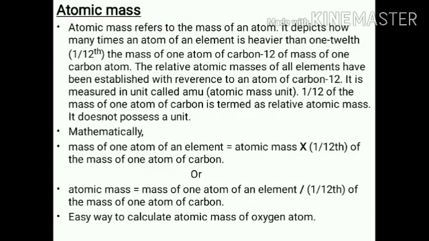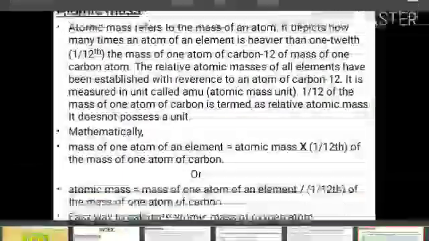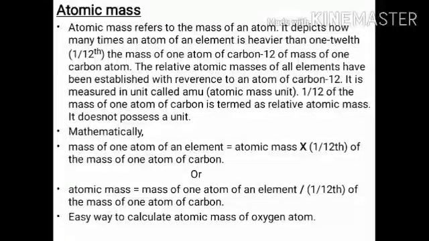Now the next topic is atomic mass. What is the meaning of atomic mass? Basically, atomic mass you can derive by the addition of the number of protons and the number of neutrons. That is called atomic mass. But this is not the proper definition.